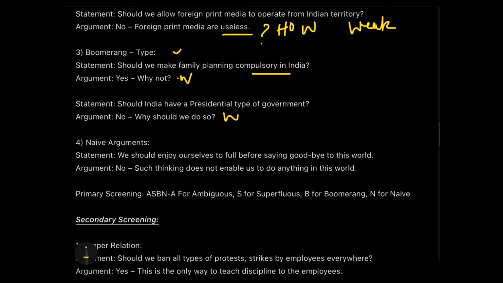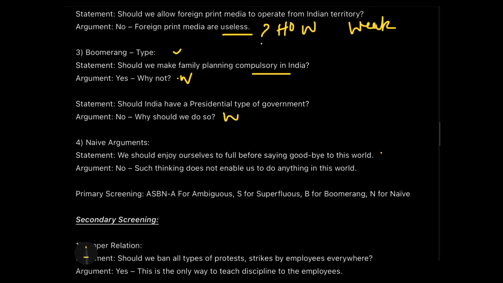Now the fourth category which we check in the primary screening is the naive arguments. So what exactly do naive arguments mean? They are those arguments which are related to the main statement. They are related, mind you, but they are not supported by facts. They are just simple assertions and they lack logical reasoning. Owing to this, they are relegated to the status of weak arguments. Just take an example: we should enjoy ourselves to the full before saying goodbye to this world.